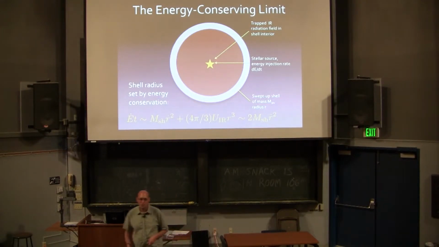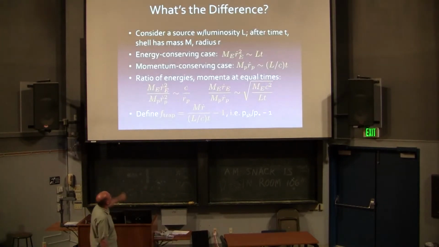Now, what's the difference between the two? Let's consider a source with some luminosity L, and after time t, the shell has some mass and radius r. This is the energy conserving case I wrote down. This is the momentum conserving case. And I can just ask, at a given time or radius, what's the ratio of energies and momentum between the two? Let's focus on this. This is the ratio of the momentum the shell will have if I conserve energy,